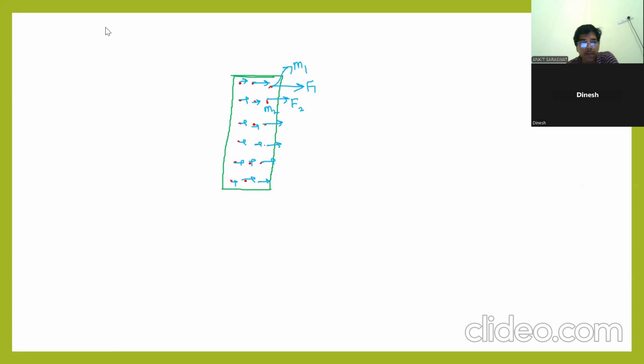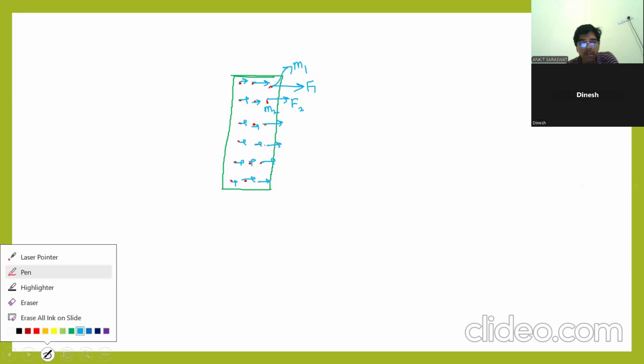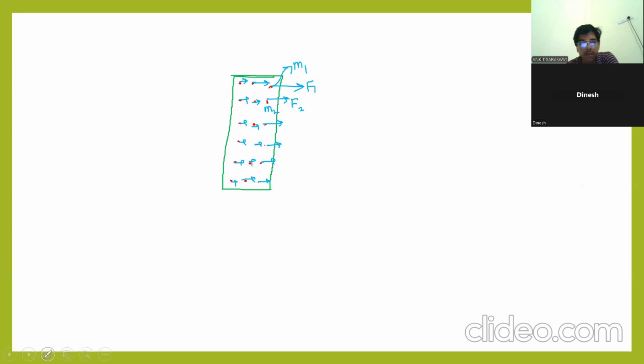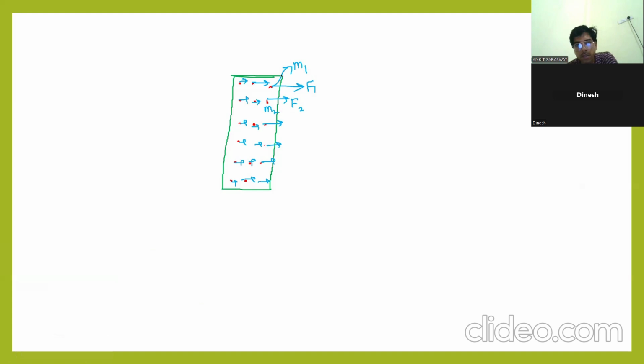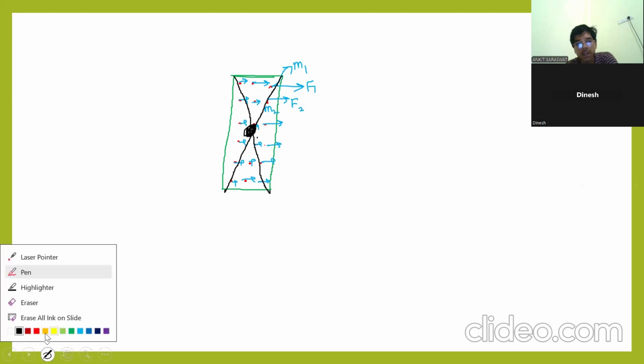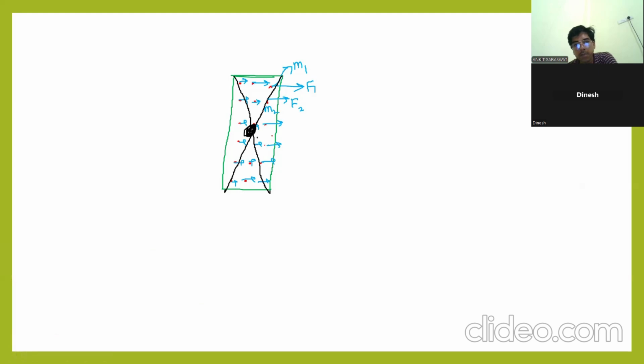So we will locate the center of mass of this object. How we will find? Let us know it is a symmetric body. Center of mass will be something, for example, here. Geometric center. This is the center of mass. Then rather than applying the force on every particle, we should apply force on the center of mass. That is the summation of all forces, net force.